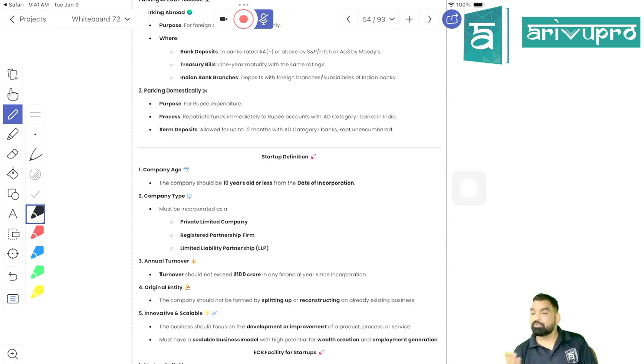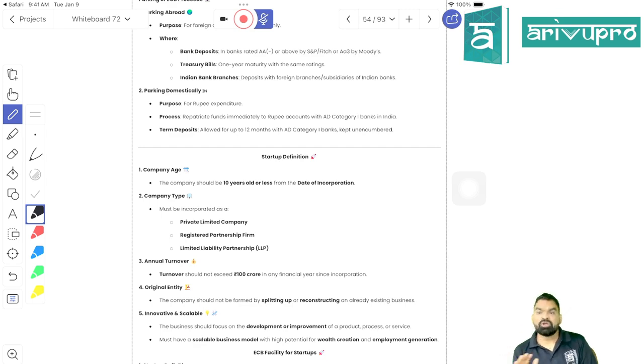Zepto is a startup. We could not think about it, that if we order groceries, we are going to get them within the span of 10 minutes at our doorstep. Nykaa was a startup. We could not think that there would be a unique platform dealing only with cosmetics and makeup products.